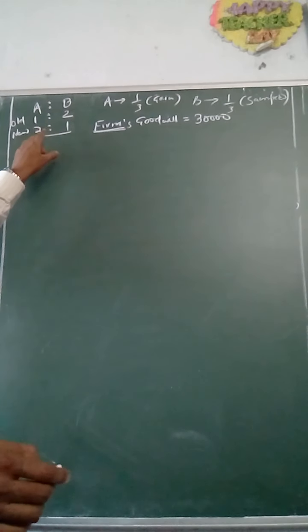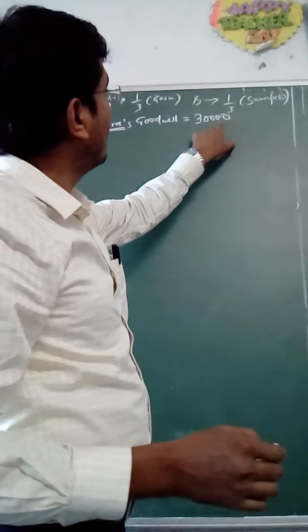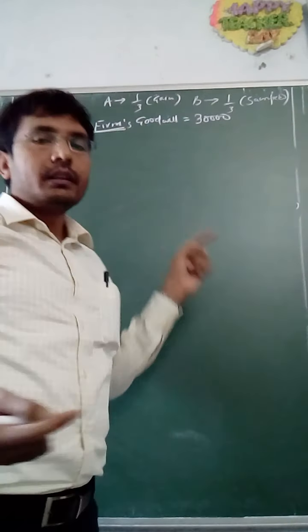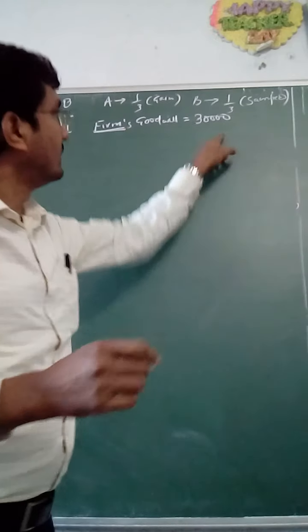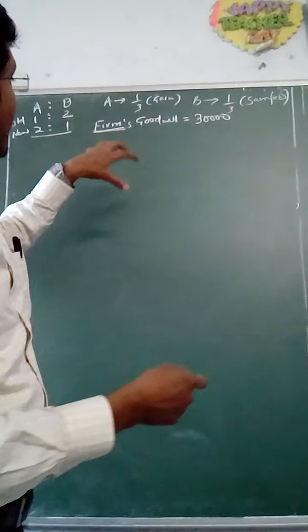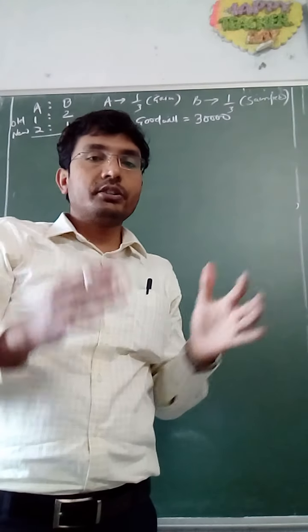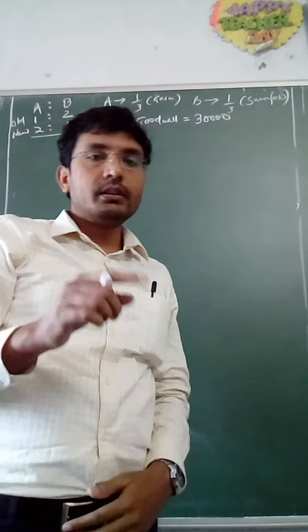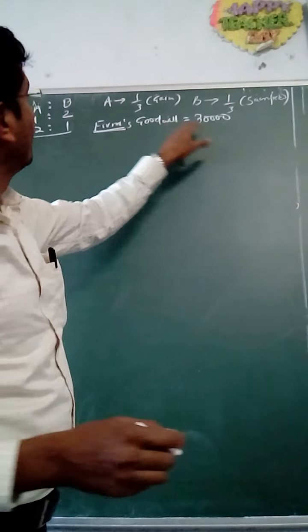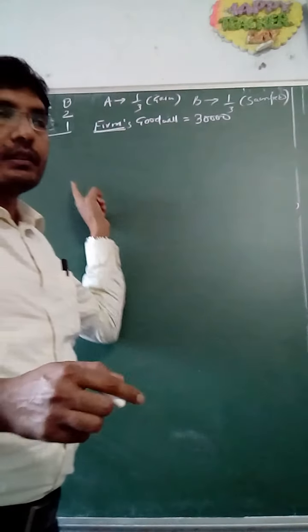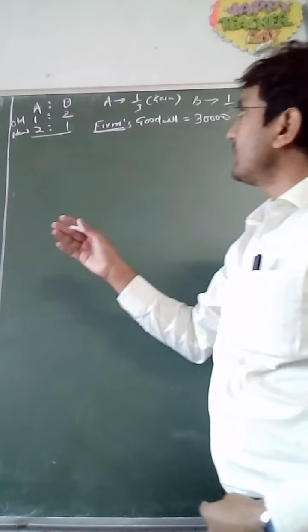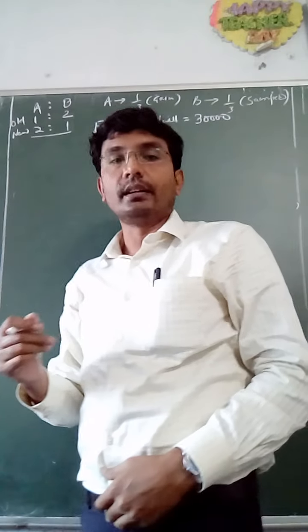So this goodwill can't belong to the partners in the new PSR. Actually, this asset belongs to the partners in the ratio of the old profit sharing ratio. Therefore, you cannot distribute this goodwill in the new PSR. Therefore, this goodwill is to be adjusted by way of an accounting entry.